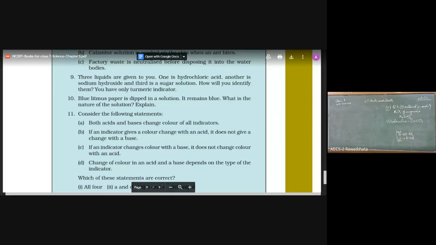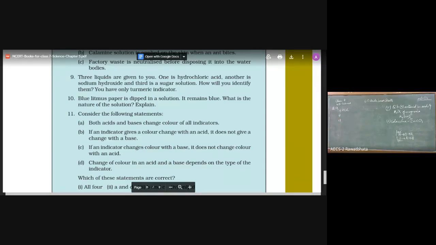The question says three liquids are given to you. One is HCl, hydrochloric acid.